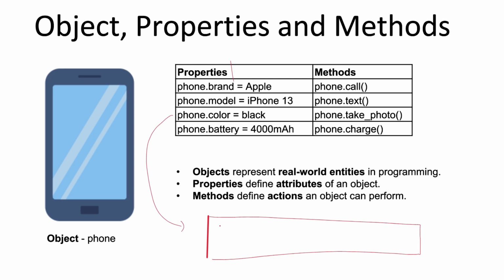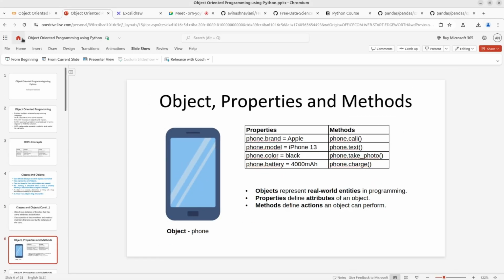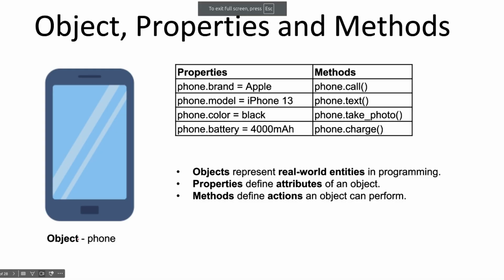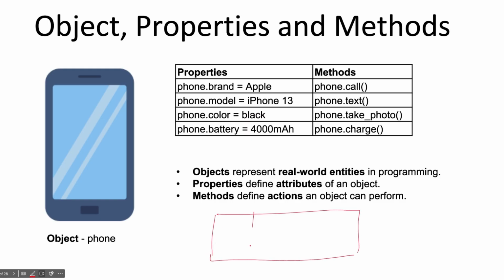Why? Because ultimately, sorry, just a second, let me create this again. Okay, fields, properties, attributes, these are all the same. Now why am I creating a database? Just to explain to you. Suppose you have a phone, for example, brand name is Apple. Okay, and you will have a model, brand, and color, and your battery, and maybe other features.